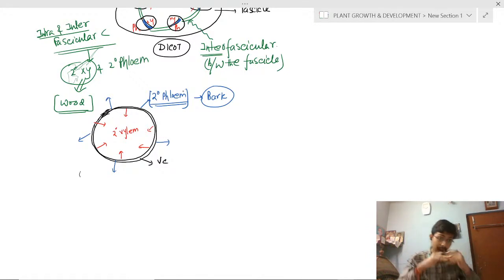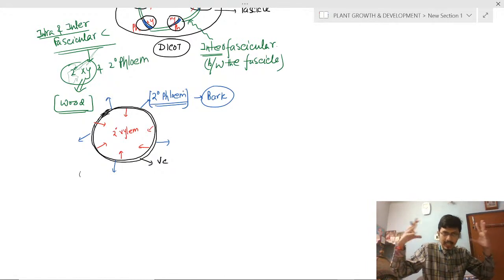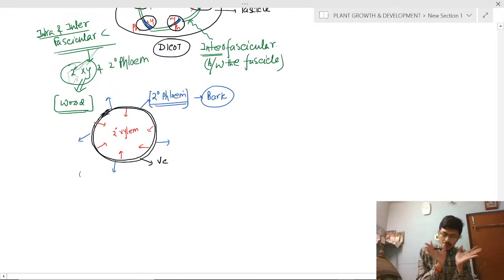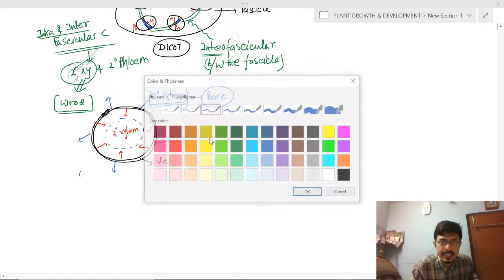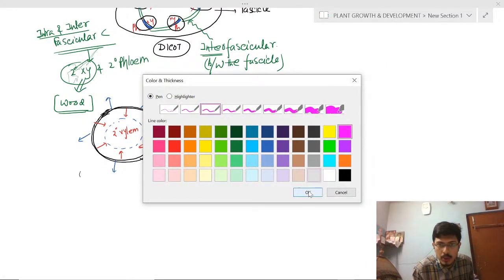Anything inside, or towards the center of the vascular cambium, there will be secondary xylem. And secondary xylem has two parts. Here is the trick. What will be the two parts?